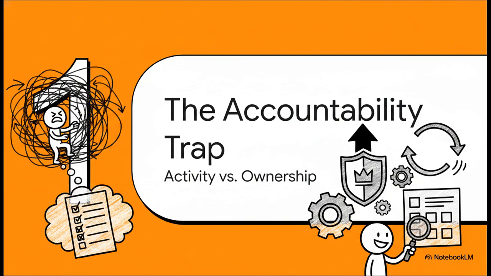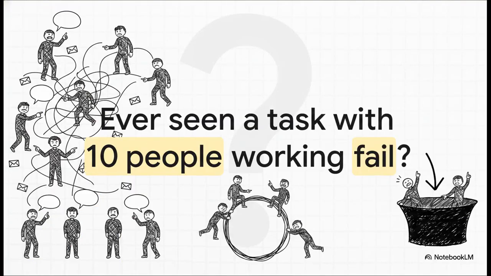Activity versus accountability. Before we even touch the solution, we've got to acknowledge a wildly frustrating pain point. Have you ever seen a task with, say, 10 people actively working on it, yet it somehow still manages to fail to reach the finish line? Yeah, it's brutal. This is what we call the everyone is doing, no one is owning trap. You've got high effort and an unbelievable amount of emails, but zero actual outcome because the task just inevitably drops.